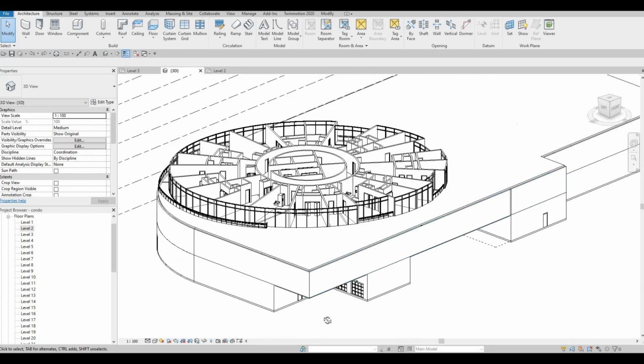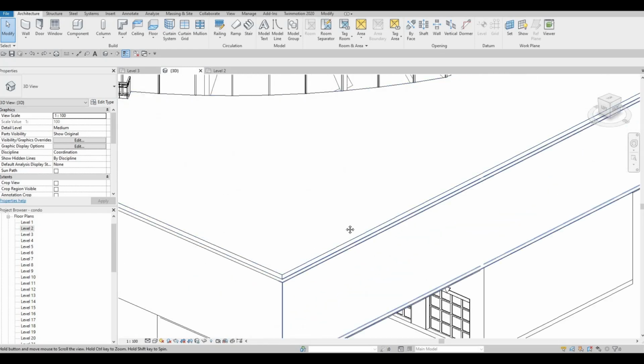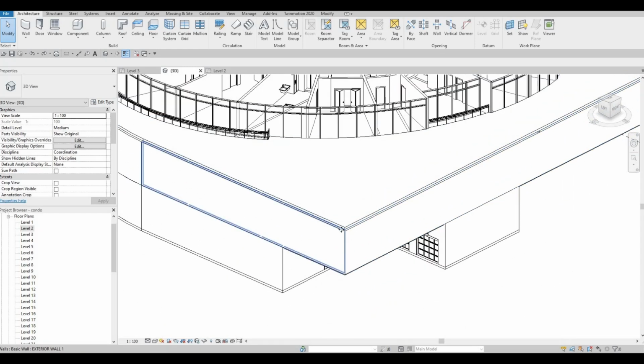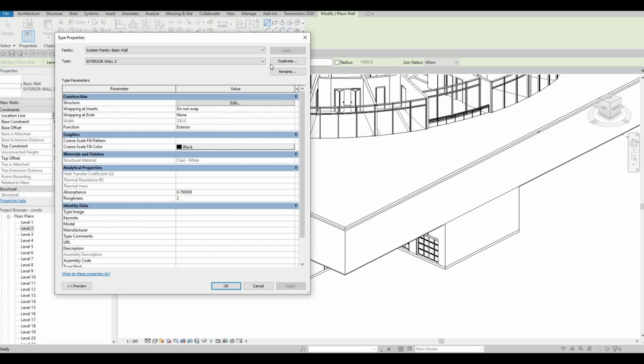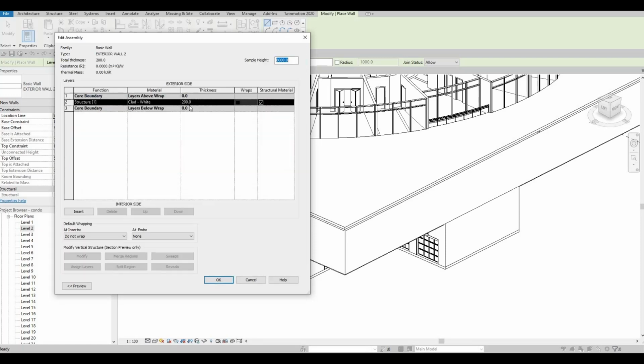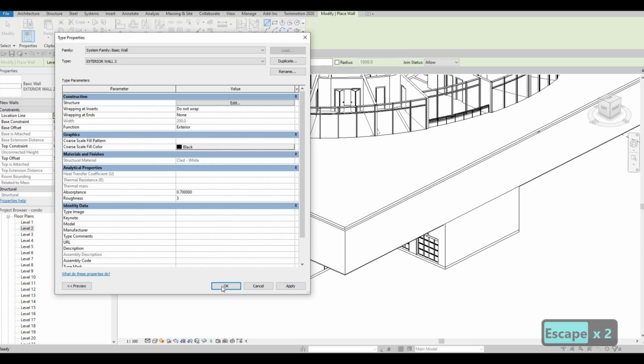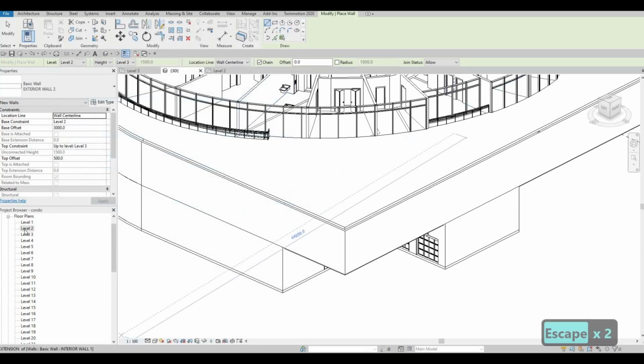The next, what I'm planning to do is add in a parapet right here at the top of the wall. So I'm going to click on wall, and then we're going to create an exterior wall number 2. So edit type, duplicate, and then just maintain the 200 and clad white. Press OK, and then now what you need to